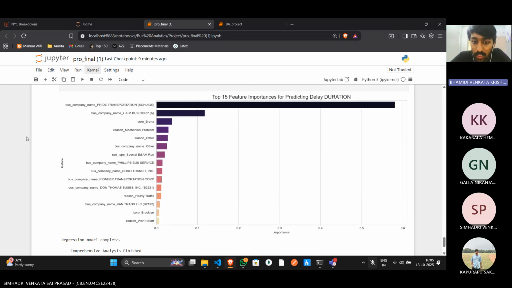And just like our first model, the feature importance plot confirms that the reason for the delay is the most influential predictor of how long it will last. This is a consistent and powerful insight for our modeling.